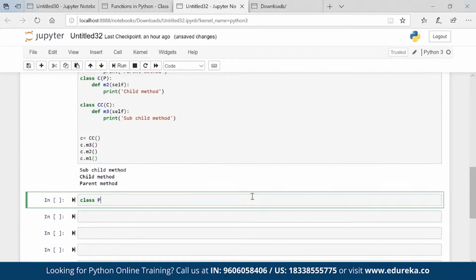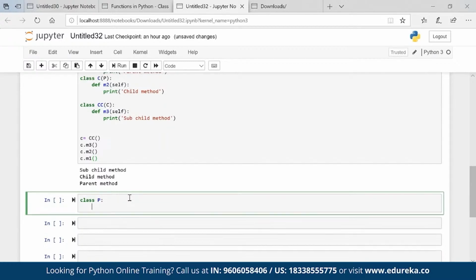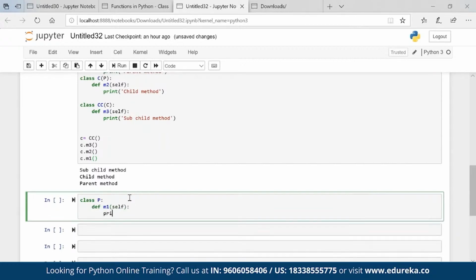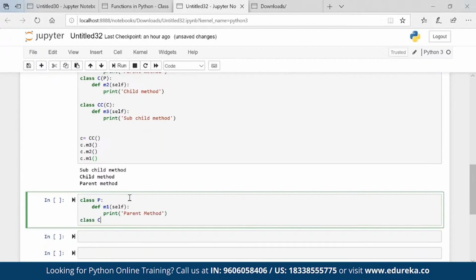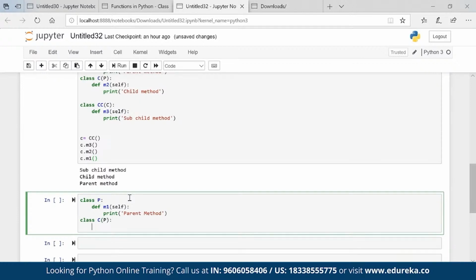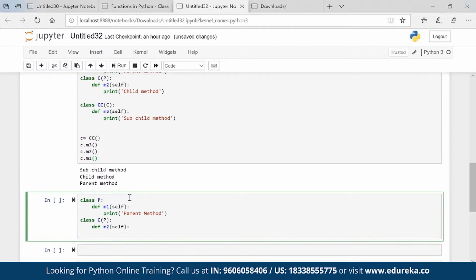Now I'm talking about hierarchical inheritance. I am a parent. I have two childs. So class P, def M1 self, print parent method. Class C, I am giving property to this class C. Def M2 self, print child method.